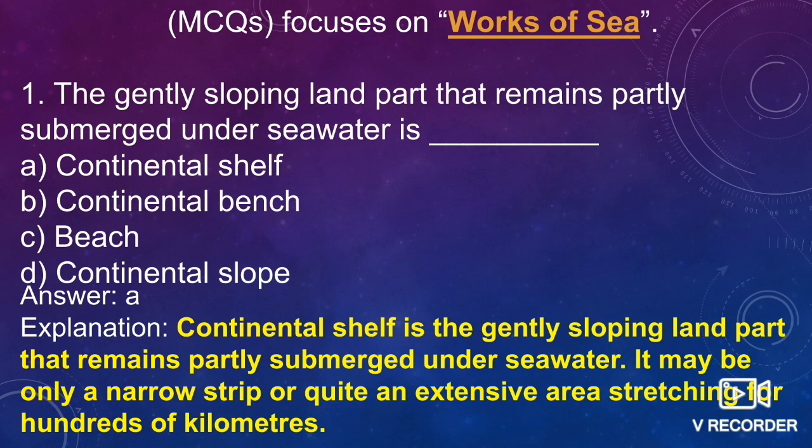That includes the deep sea floor, which lies at a depth of about 4000 meters or 4 kilometers.